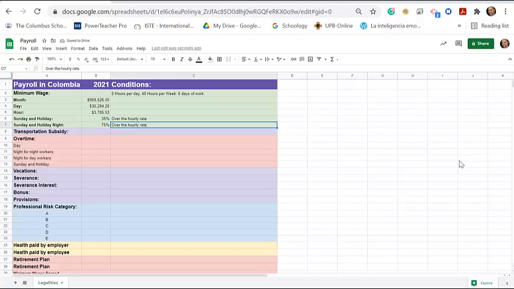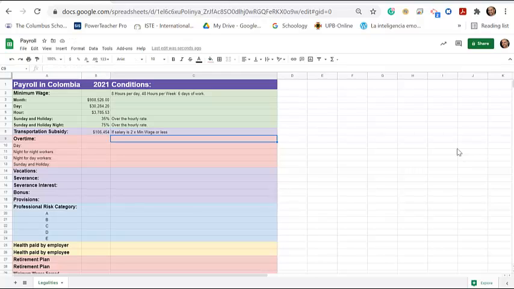Now the transportation subsidy. The transportation subsidy right now in Colombia is 106,454 monthly. But this is only paid for people who are earning a salary that is at most 2 times the minimum wage.